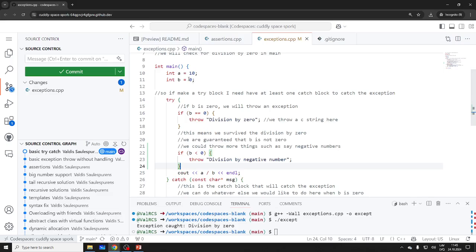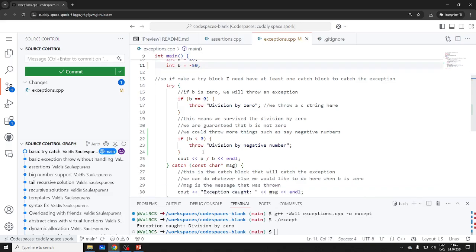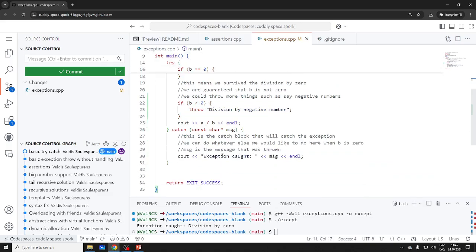So let's do b equals minus 50. Let's see what happens. Is this going to work? Yes, because it's the same as the exception. Obviously you could say you can divide by negative numbers, there's nothing wrong with that. But in this particular instance, we say you're not allowed to divide by negative numbers. I don't know why you would not do it, but it compiles.